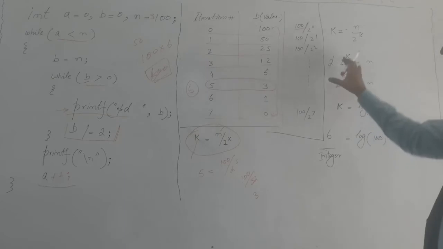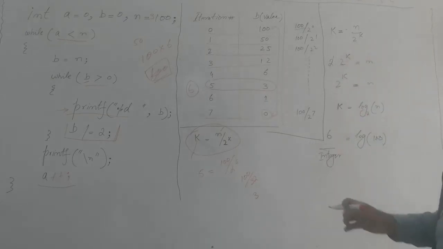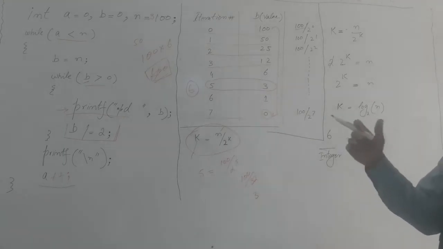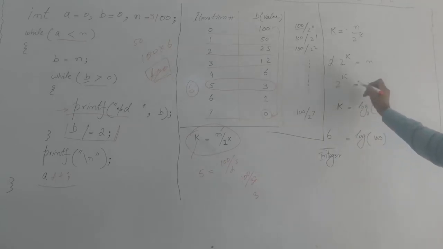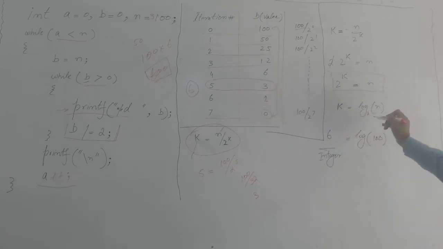We don't need these things. These are approximately the same, which is why they are called asymptotic notations. When we determine the complexity of an algorithm, we talk about it asymptotically. It is a near-about solution. So it is 2 raised to the power k equals n. This is a simplified form. You can solve it by the formula of logarithm. So k is log n base 2.